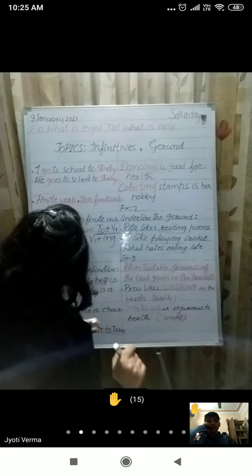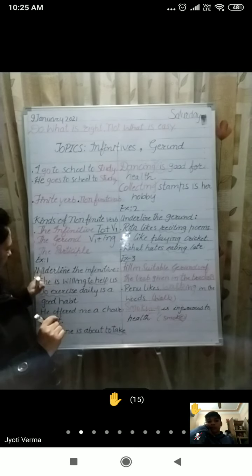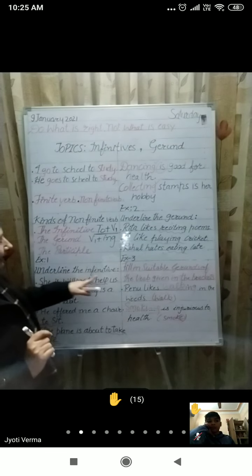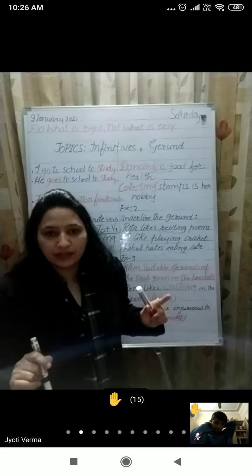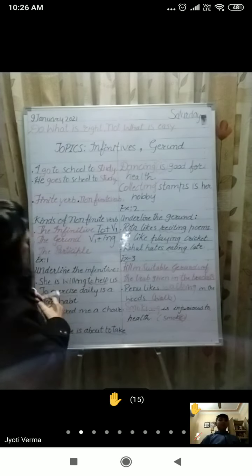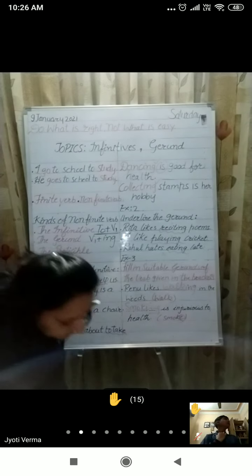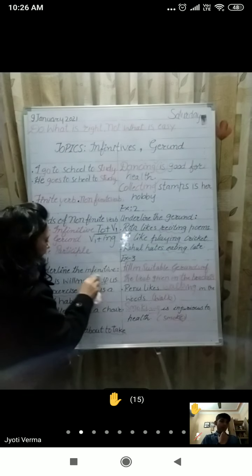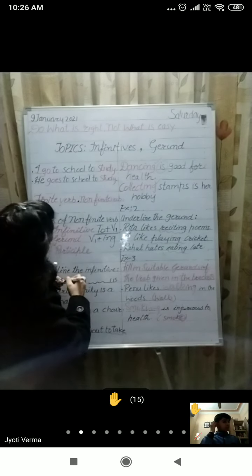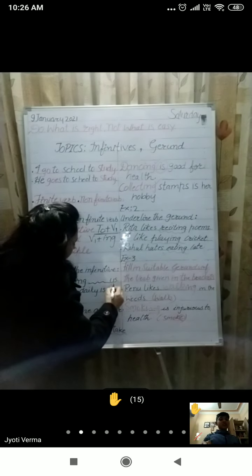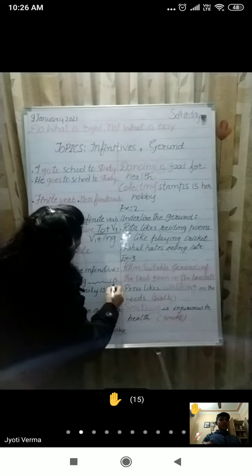So this type of exercise, underline the infinitives or fill the suitable infinitive, can come in your exam. It can come like this. She is willing dash help us. In bracket, you will be given this word help.